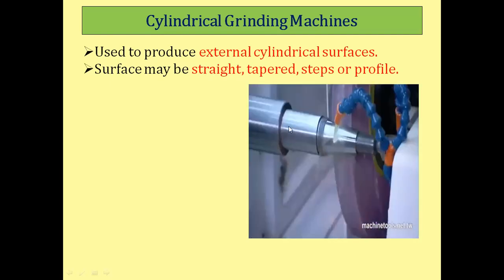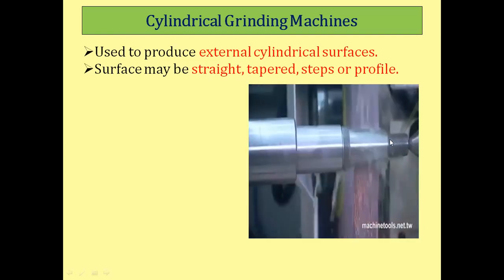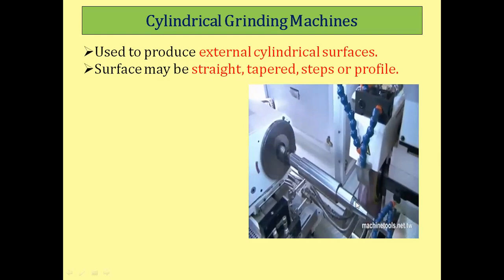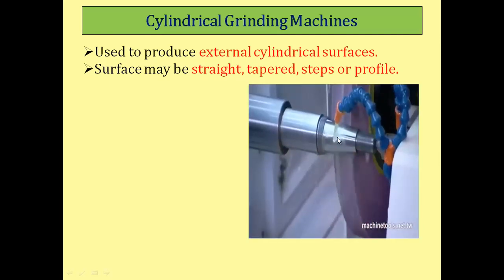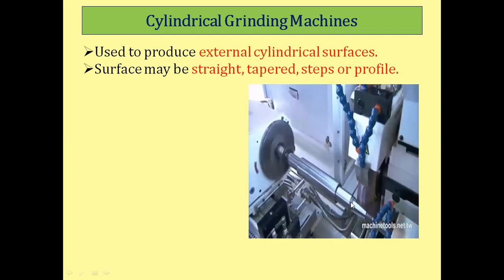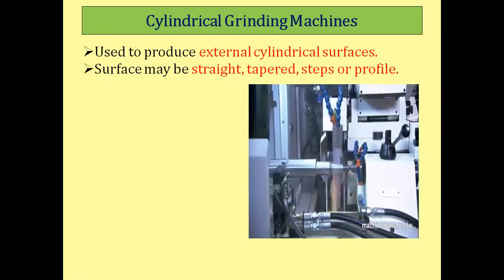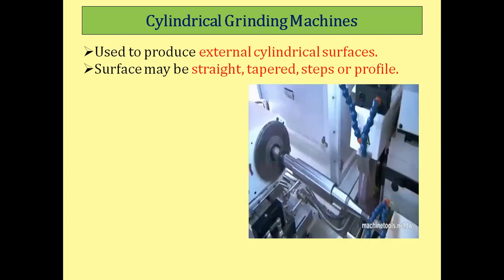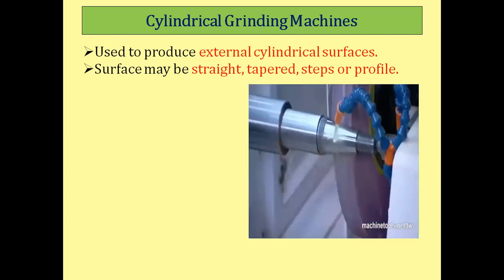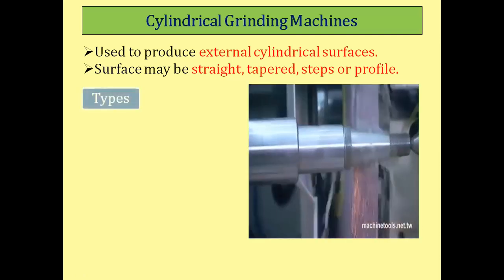So in this image we can see all three types. This is straight grinding throughout the length here. This is taper grinding, as the diameter goes on decreasing here, and in the middle portion of this workpiece this is step grinding. As per this, these grinding machines are again further classified. Let us see the types of grinding machine.